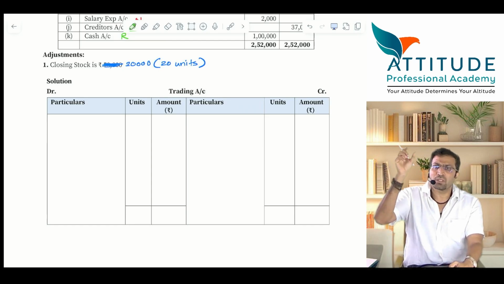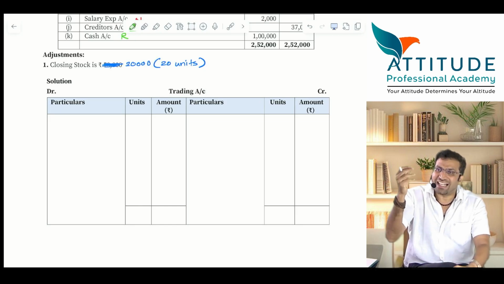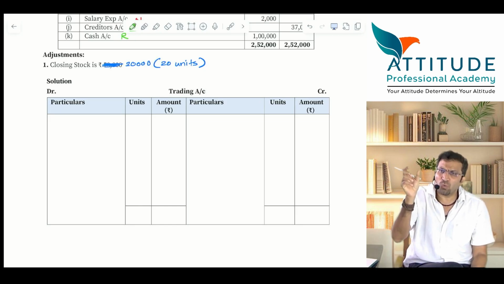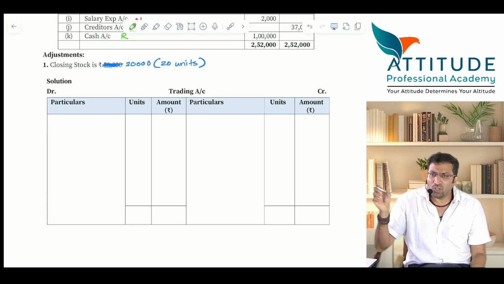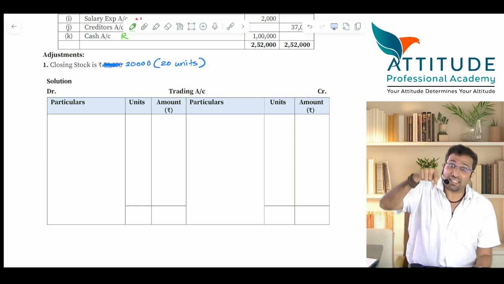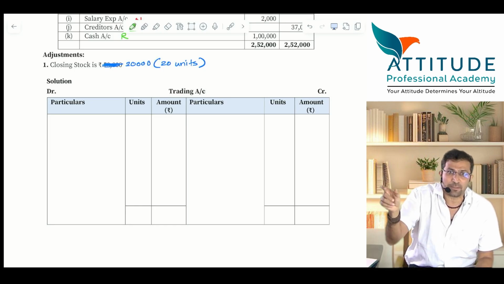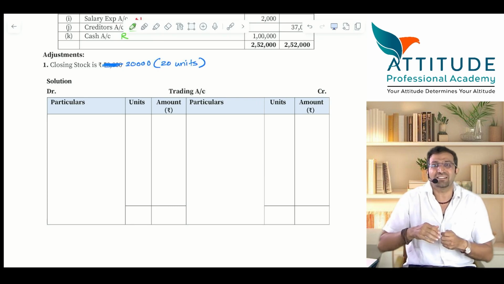Similarly, tell me, trading account is for 1 year, P&L account is for? I want the answer from you. P&L account is for 1 year. Balance sheet is for? Balance sheet is for 1 year. Balance sheet is for, useless fellows, balance sheet will never be for year ending. Balance sheet as on, as at, means balance sheet is as on that day, the balance is this much. You cannot say balance sheet for year ending.